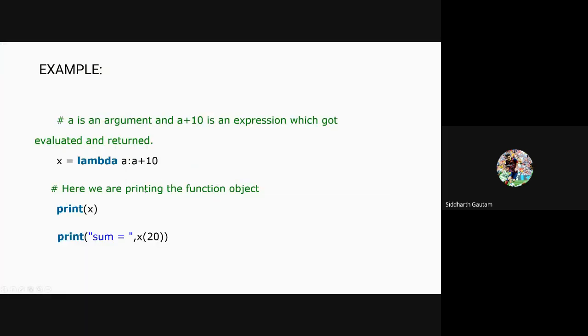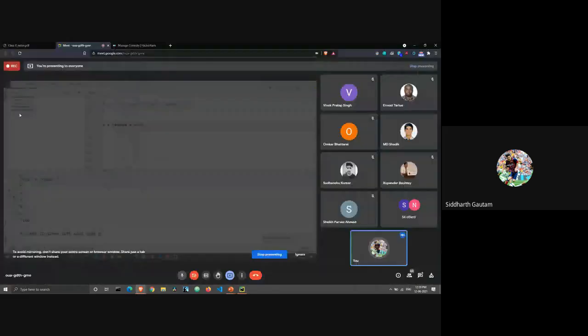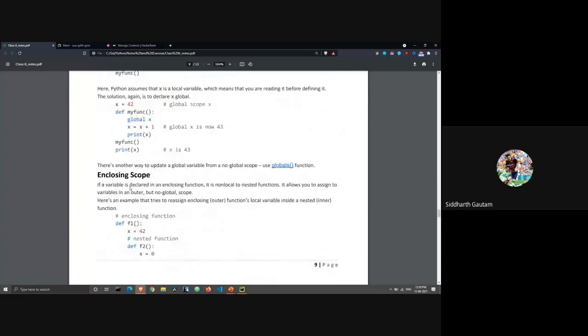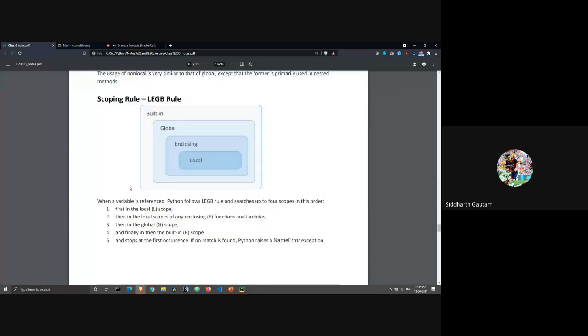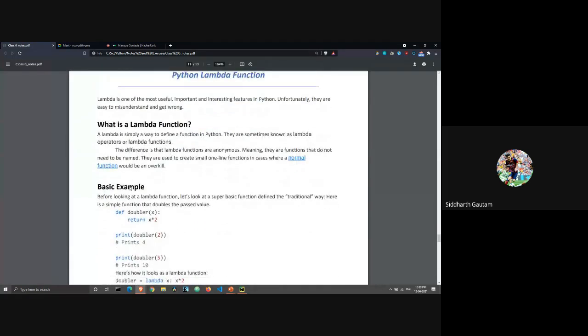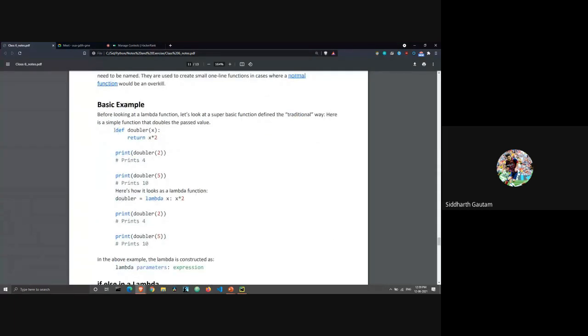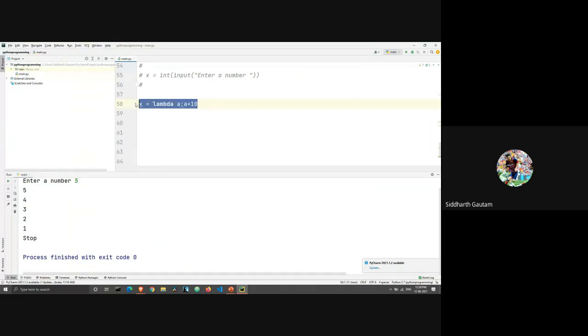Let me open the resource so I can explain a little more accurately. Here I have a better example, which compares a lambda function to a normal function. Let me start over. I have def double.